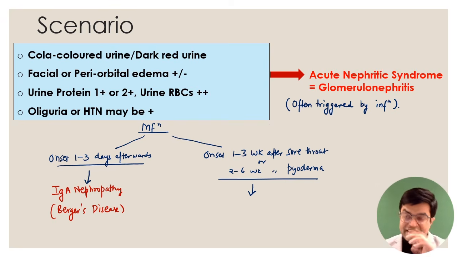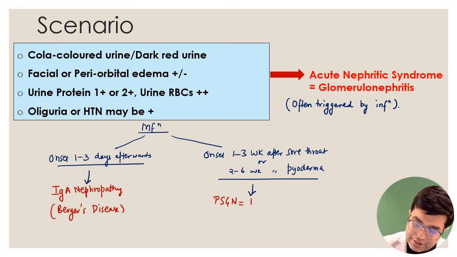the examiner will say 10 days ago child had sore throat, fever, which was managed with an antibiotic. Now 10 days later he presents with acute nephritic syndrome. Likely diagnosis, yes, you must have guessed it already, PSGN, which stands for post streptococcal glomerulonephritis.